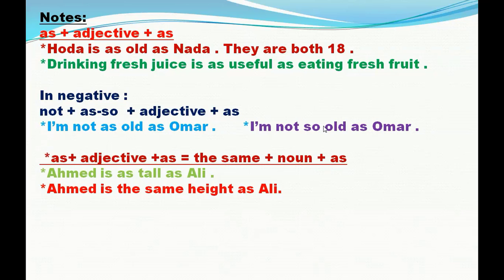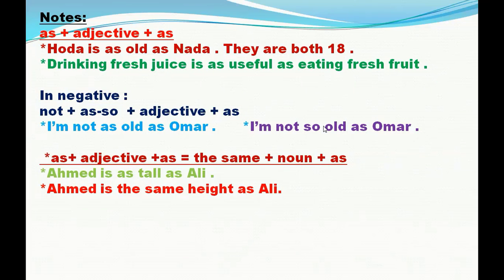In negative, as plus adjective plus as, we put not before as plus adjective plus as. It will be not as adjective as, or not so adjective as. For example, I am not as old as Omar, or I am not so old as Omar.